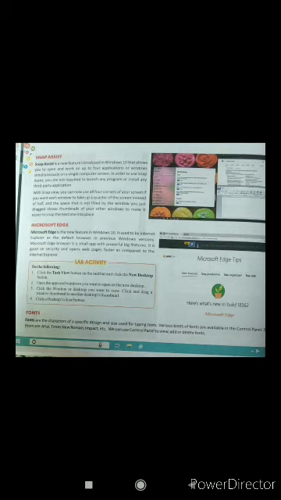Next, Microsoft Edge. Earlier we knew Microsoft Internet Explorer. This is the new version of that, called Microsoft Edge, a browser similar to Google Chrome or Opera. Microsoft Edge is a new feature in Windows 10. It used to be Internet Explorer.